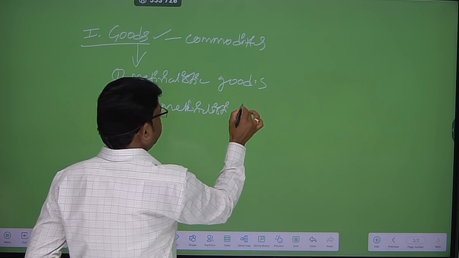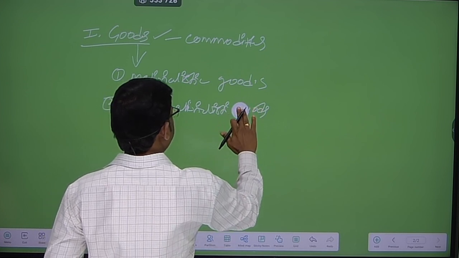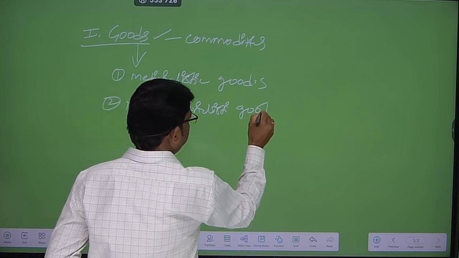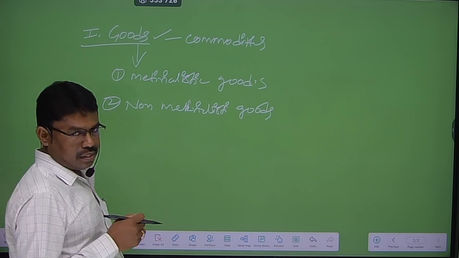Materialistic goods and non-materialistic goods.